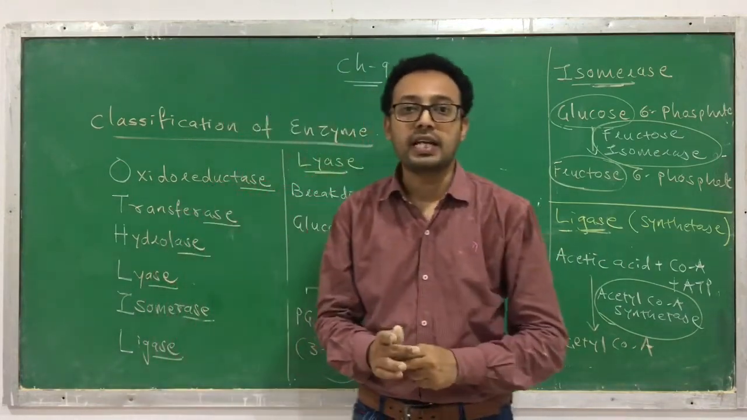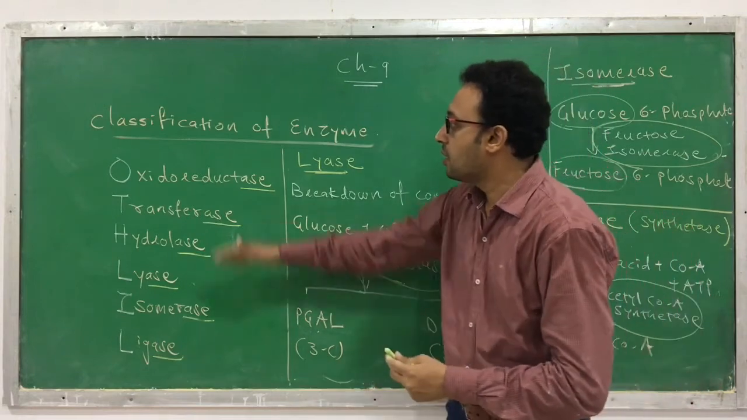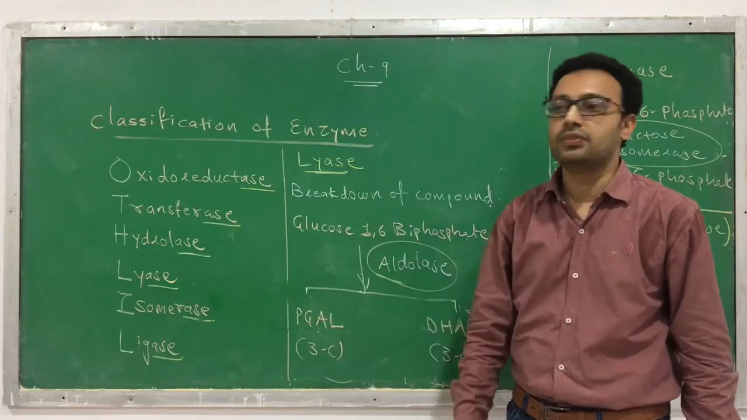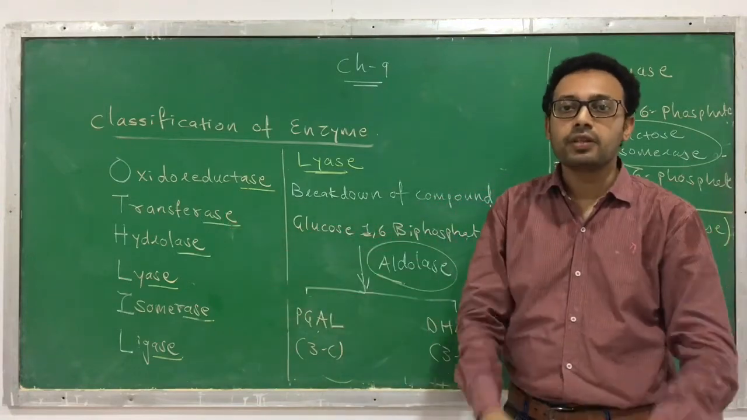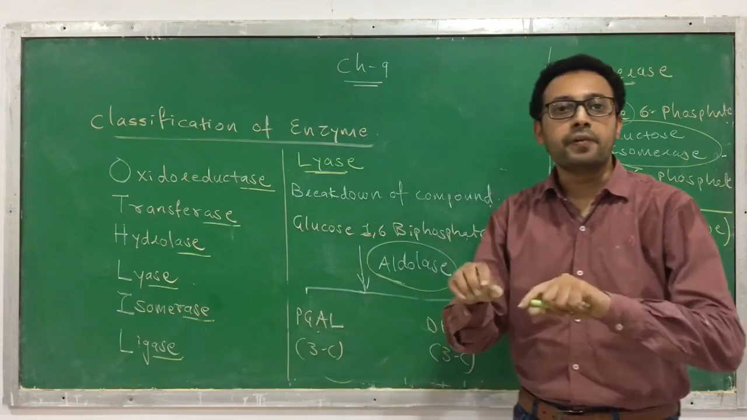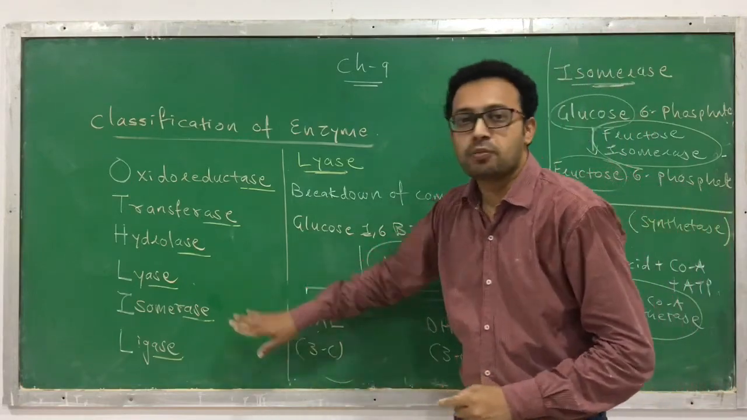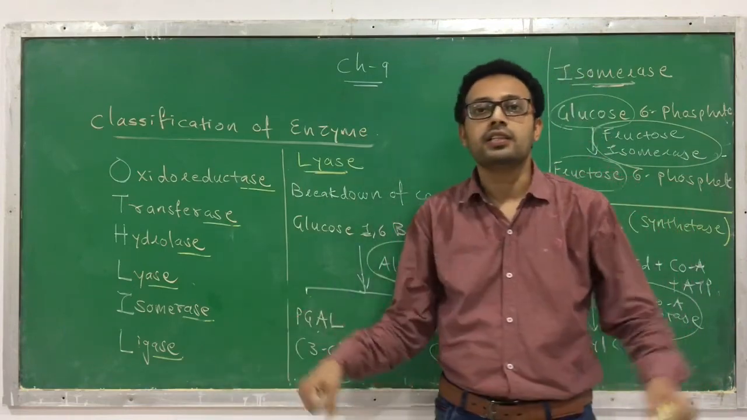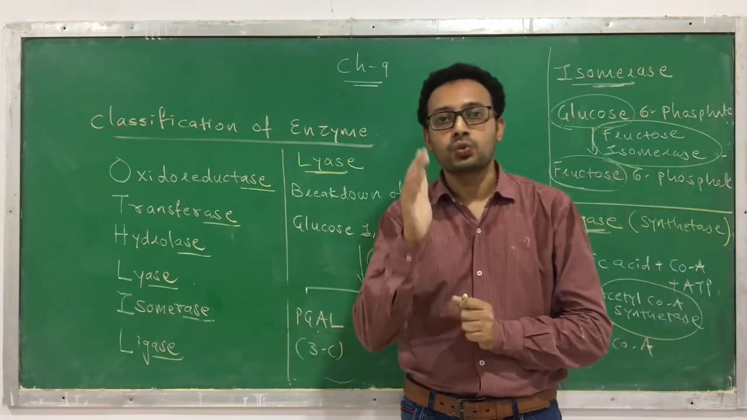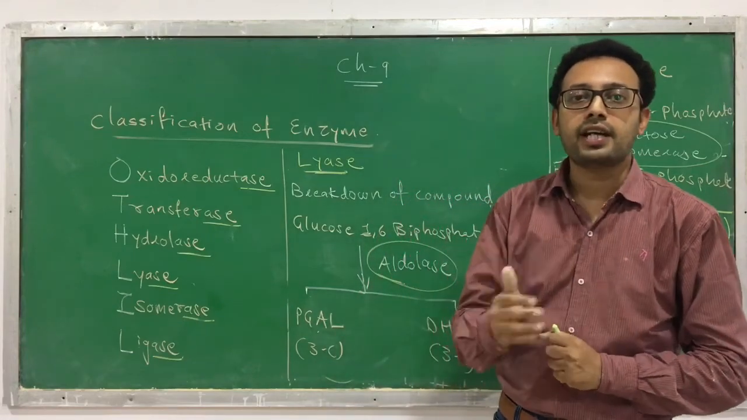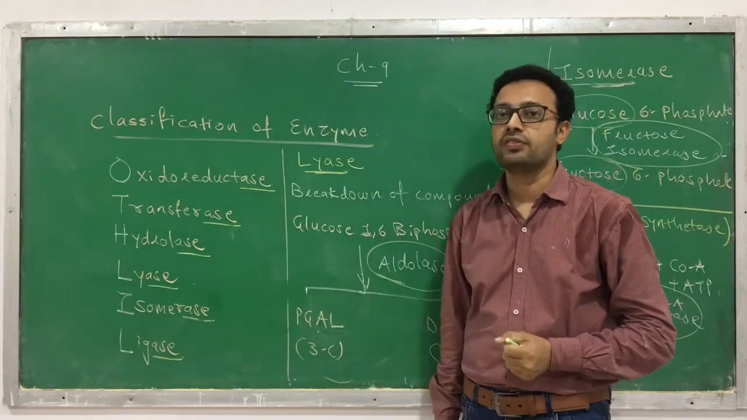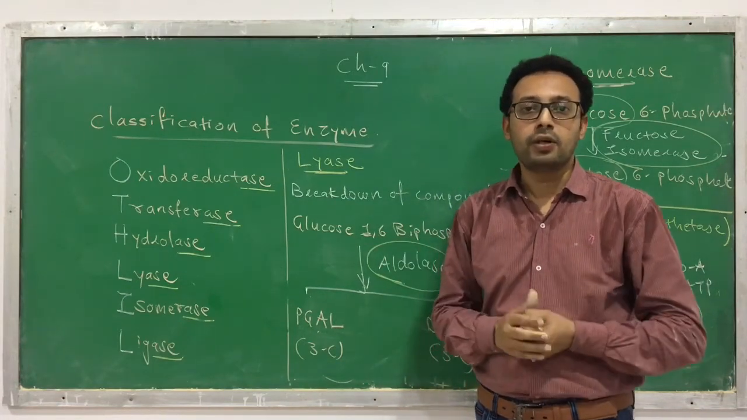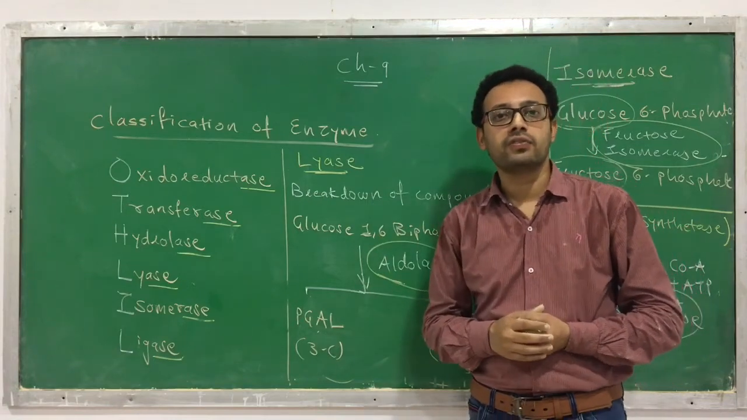So that's all about the classification of enzymes. Six classes: oxidoreductase does oxidation reduction; transferase performs transfers; hydrolase breaks down in presence of water; lyase breaks down without water; isomerase converts one isoform to another isoform; and ligase joins. So today we have learned the nomenclature and the classification. This is an international classification of enzymes, valid all over the world. So that's all regarding the nomenclature and classification of enzymes.